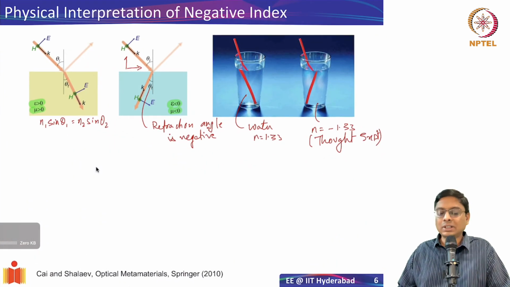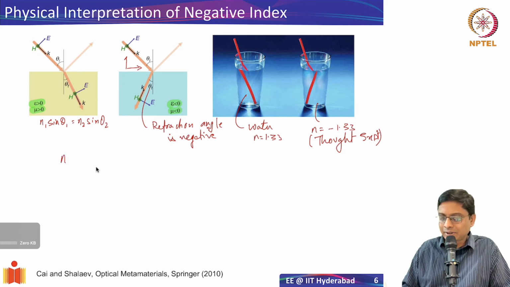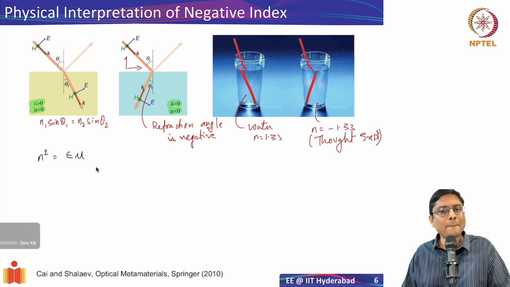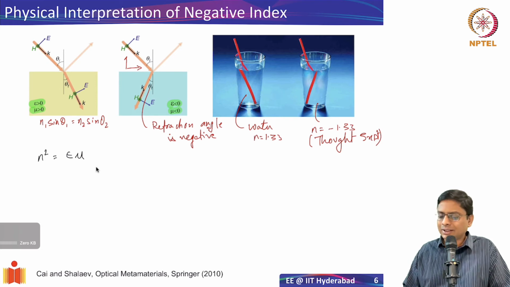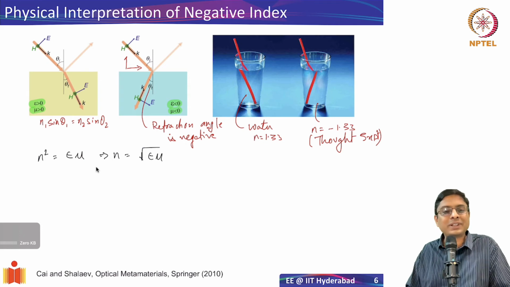All right. So in addition to the intuitive arguments, this is something that actually can be verified. And if you are paying close attention, one of you might say, wait a minute, you said that n square is equal to epsilon mu. That's what we said, we can derive from Maxwell's equations. And then I can simply put it as n equal to root of epsilon mu. And if both epsilon and mu are negative, how is the index negative?